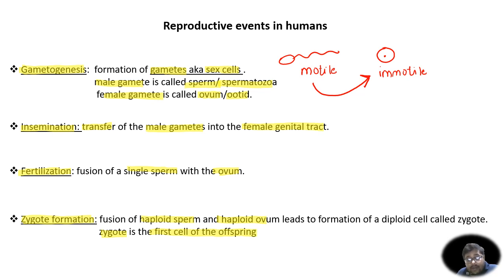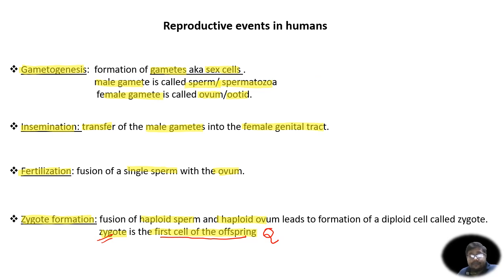This is an important question. It is asked several times in exams, that name the first cell of any organism, or the first cell of the offspring. That's always the zygote. So what did we study over here? We studied that the sperm fuses with the ovum via a process of fertilization to form a zygote.